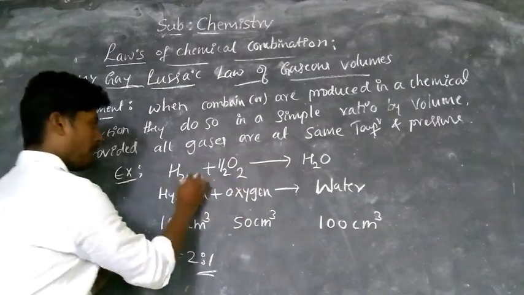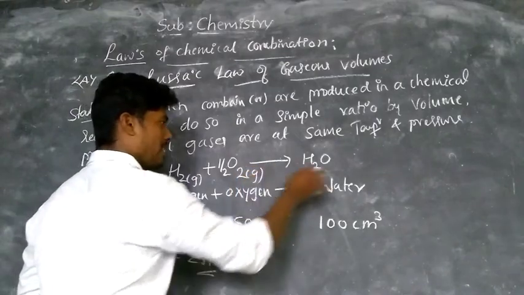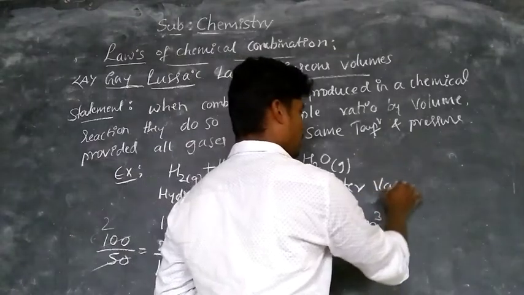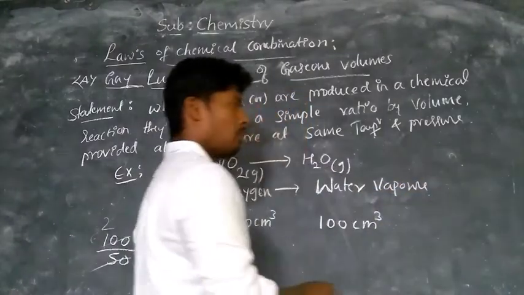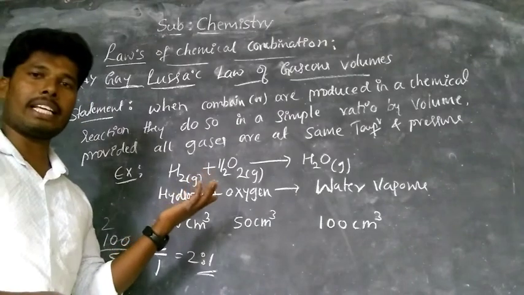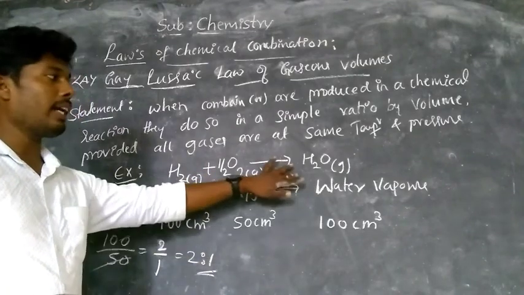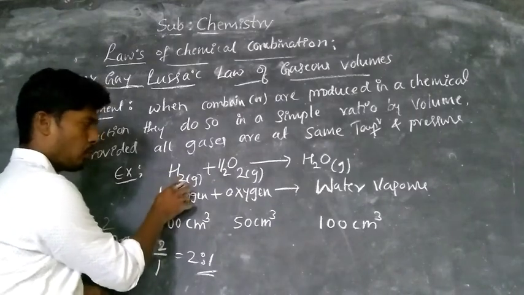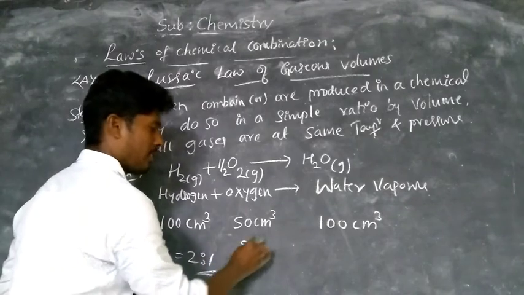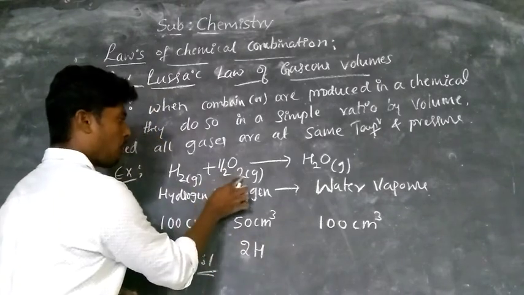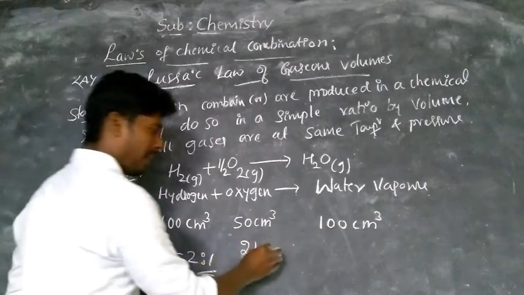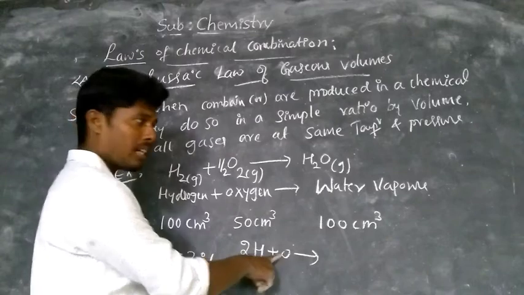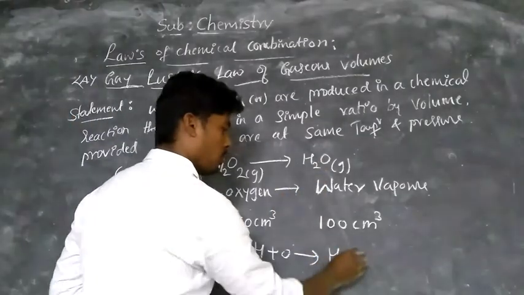Now we are taking hydrogen gas, which reacts with oxygen gas. You get water vapor, that is also a gas. You get the same volume. Let us assume that hydrogen H2, we are taking 2 hydrogens. Half O2, that 2 gets cancelled, you get only 1 oxygen. These two react, two hydrogens and one oxygen can react together, H2O.